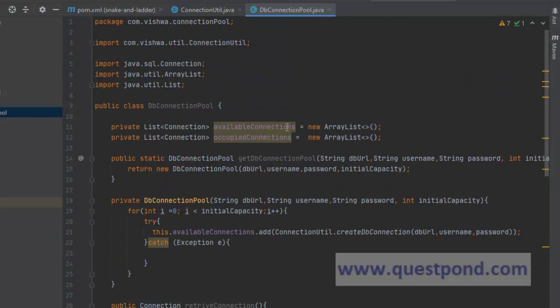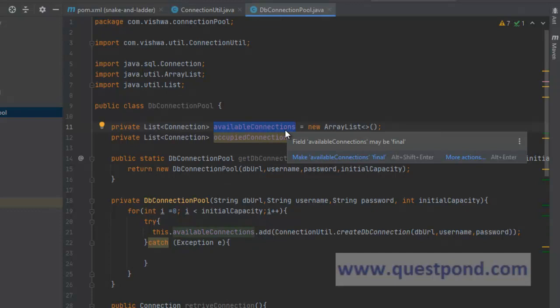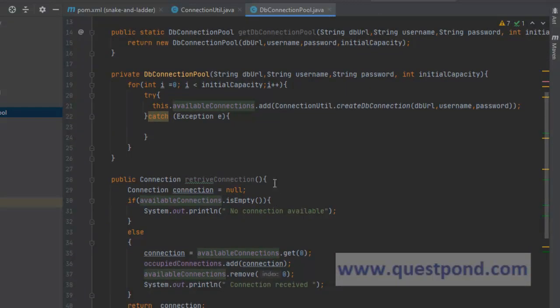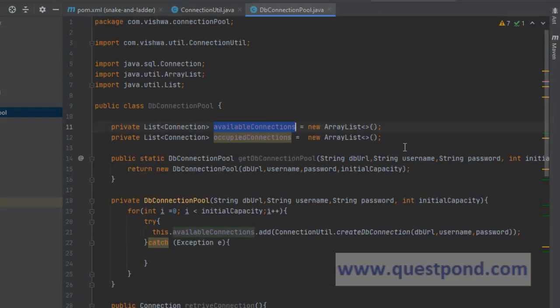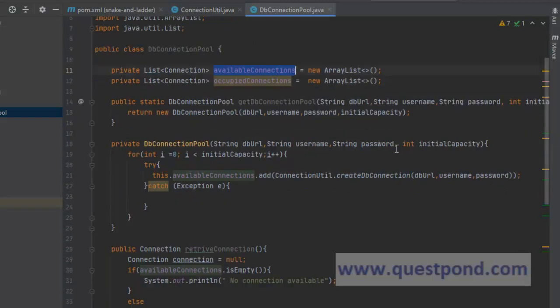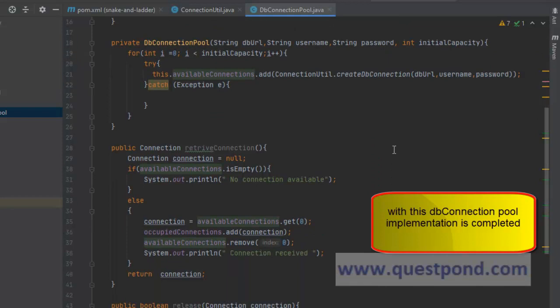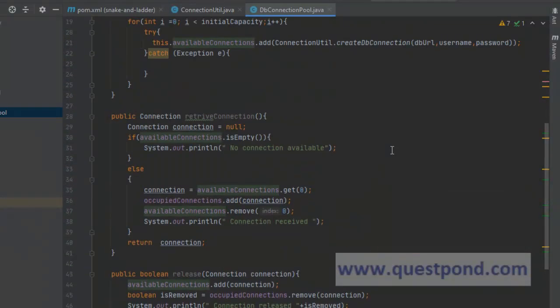So by using two lists, we are able to maintain a list of available connections as well as the list of occupied connections. Now the second list is optional. If you remove it from the main list and then again add it after use, that's also fine. But we just kept it so that we can get various statistics of how many connections are occupied at any point of time. So this completes the simple DB connection pool implementation. Now our next step will be to use it.